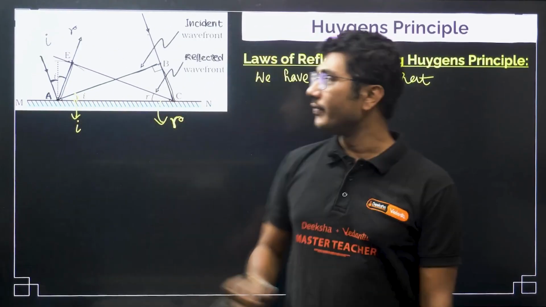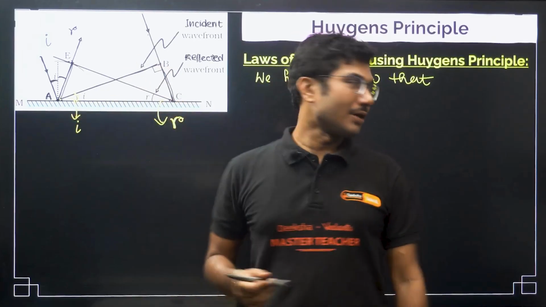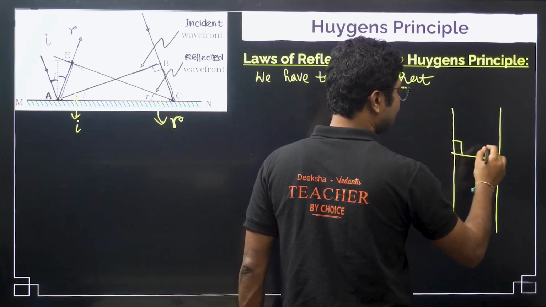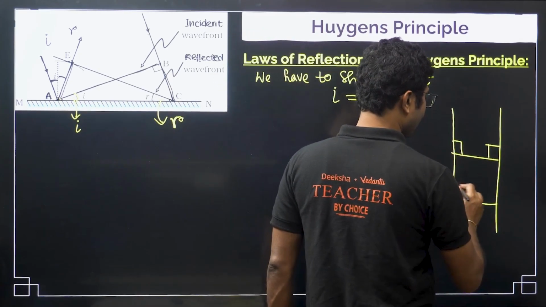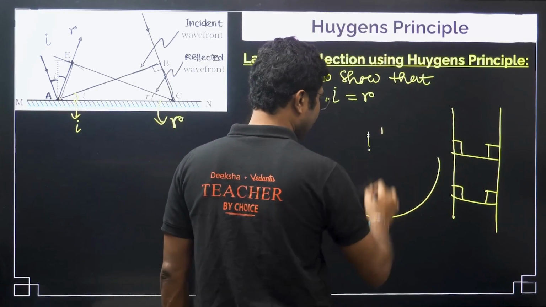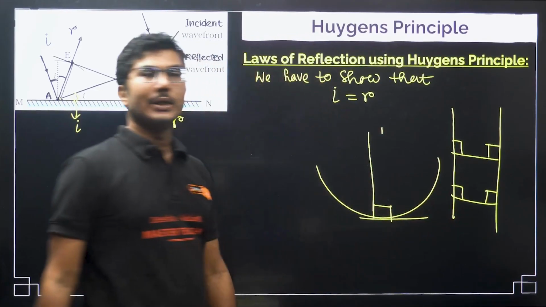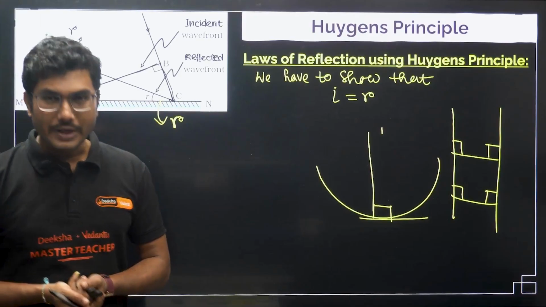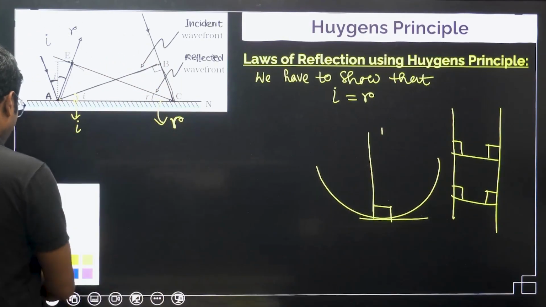Now, this is a plane wavefront. Plane wavefront means that these two angles are 90 degrees. These are the wavefronts, so the angles will always be 90 degrees. If this is the wavefront, and this is the ray of light, this angle is always 90 degrees. The angle between wavefront and ray of light is always 90 degrees. This is a very important point to remember.